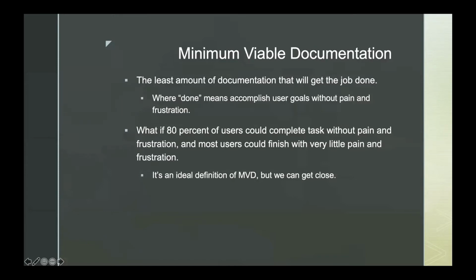Basically, what if 80% of your users don't have pain and frustration, and what if out of the rest, almost everybody doesn't have very much pain and frustration? That's maybe better than a lot of documentation, which is why I go to this, especially in the beginning when you're working on your documentation and maybe users aren't that happy.